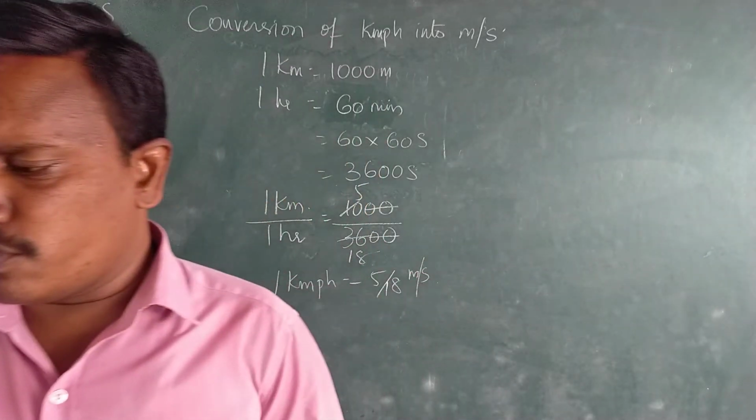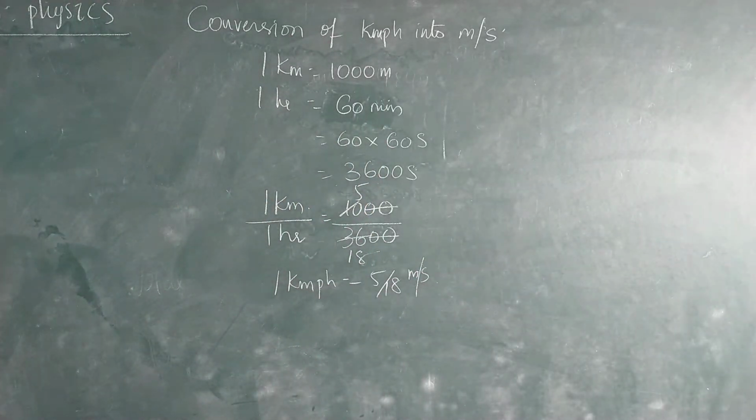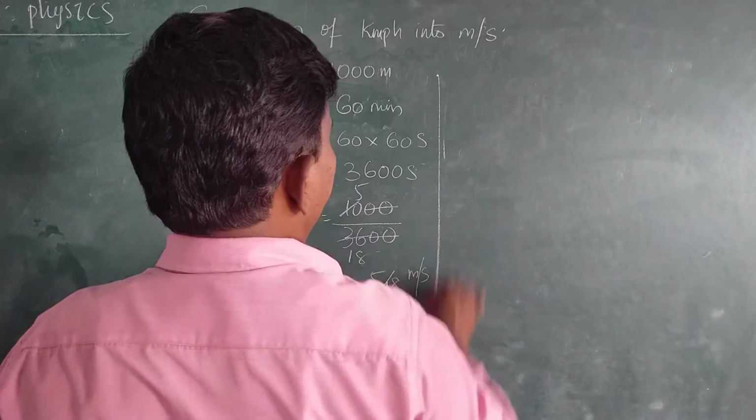Okay. Therefore, can we convert meter per second into kilometer per hour? Yes, the same way.